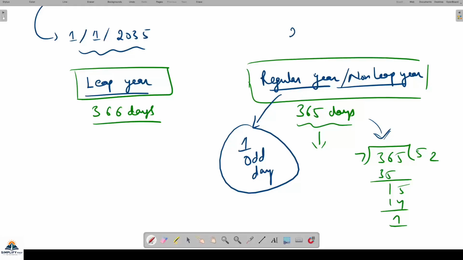Means what? Like this year, that is 2026. 2026 is a regular year.